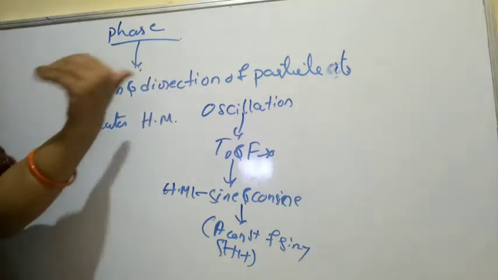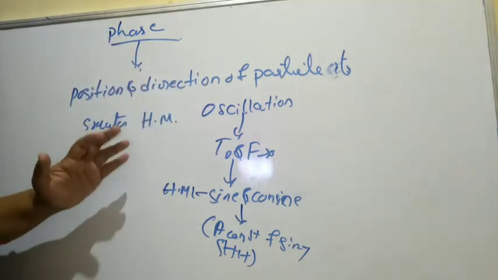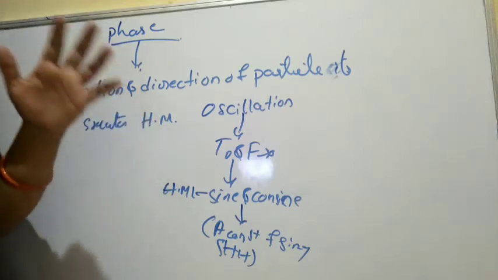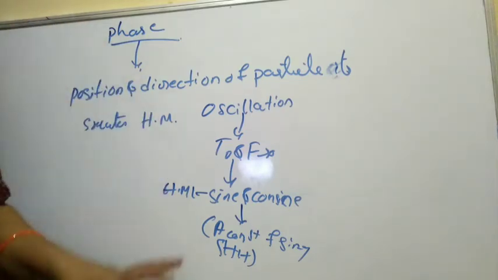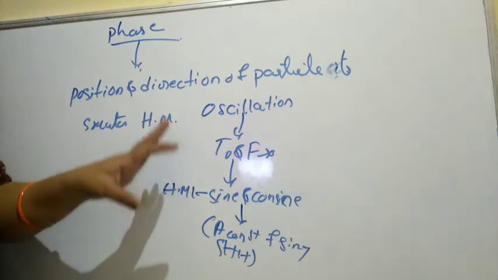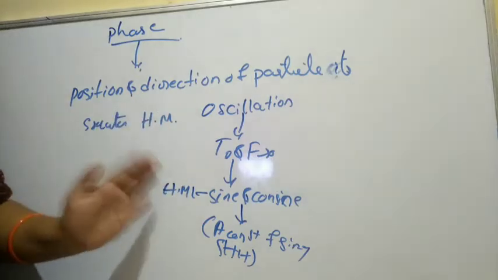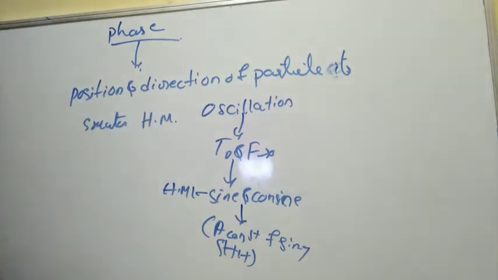Means all simple harmonic motion is oscillatory motion, but all oscillatory motion is not simple harmonic motion. These things you should remember. So which is the simplest oscillatory motion, the simple harmonic motion, and which is the compulsorily harmonic motion? So what is the relation?